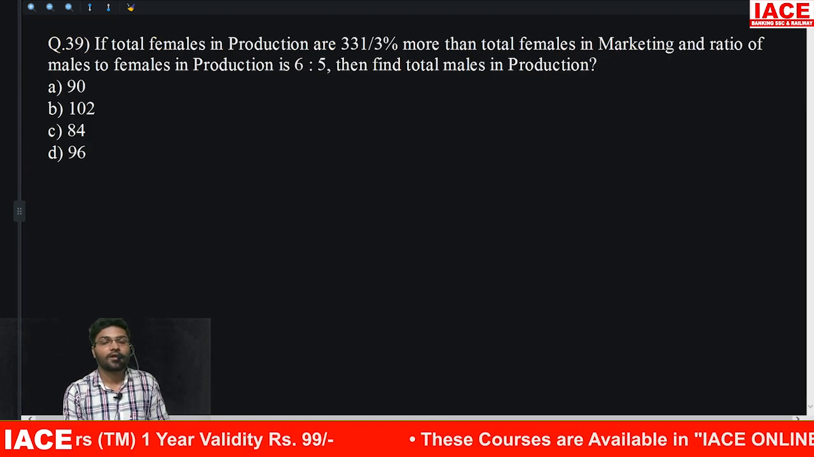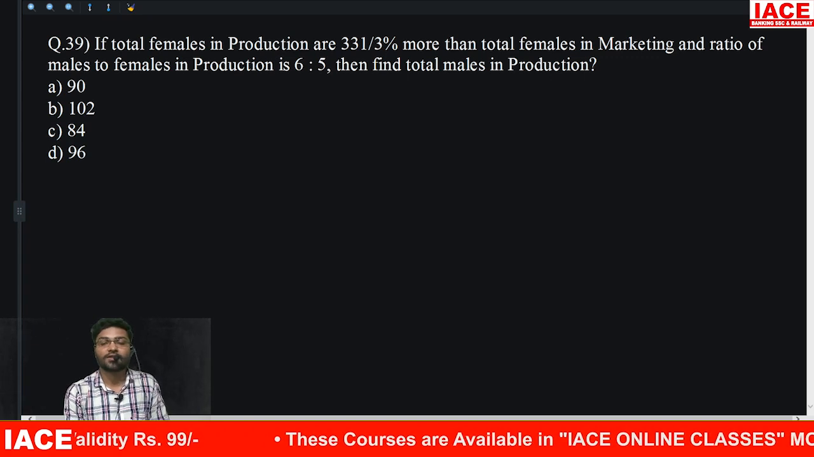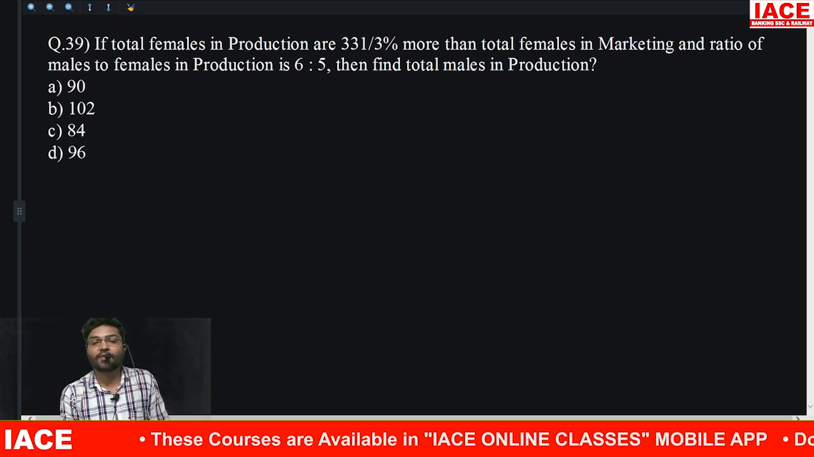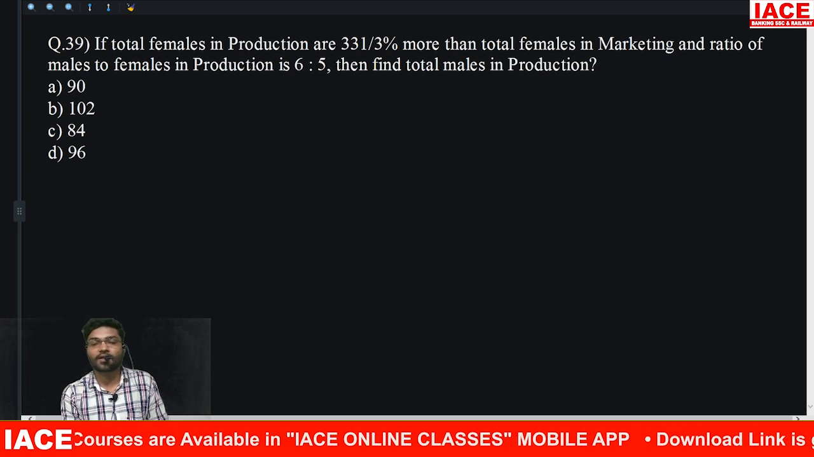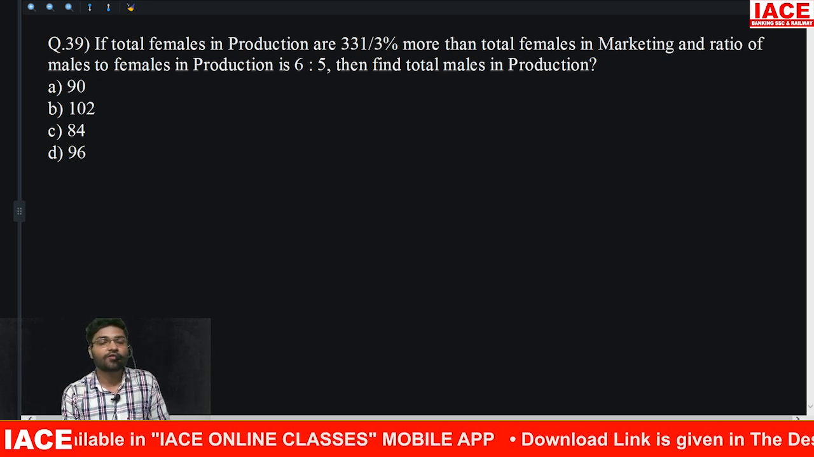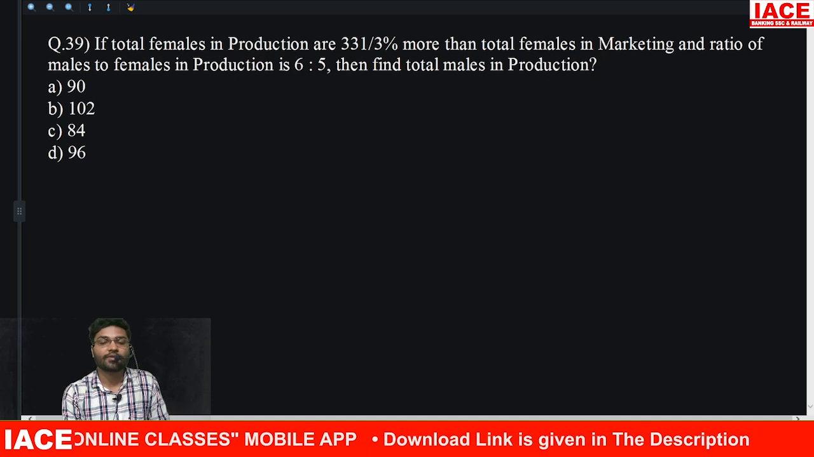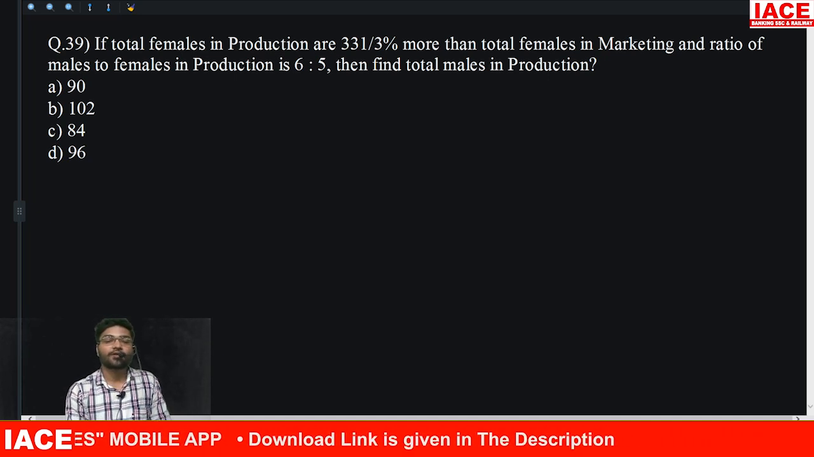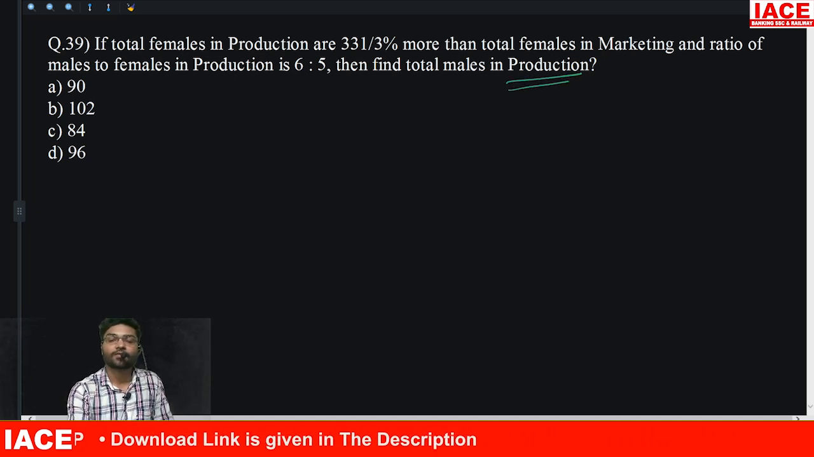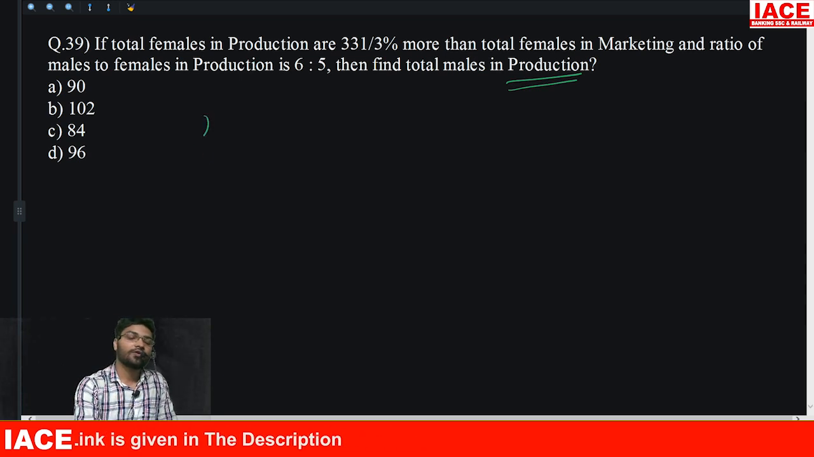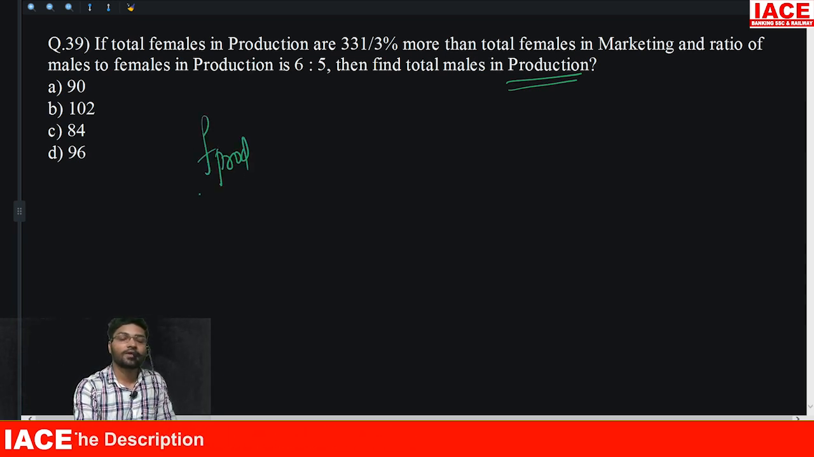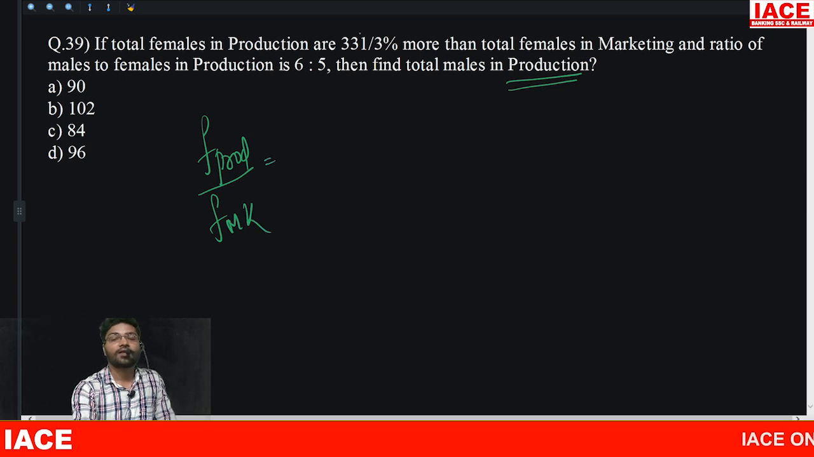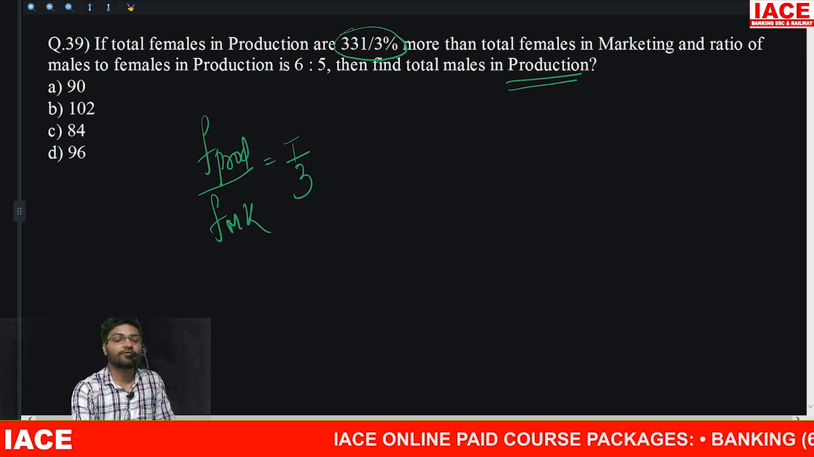Next, if total females in production is 33 1/3% more than total females in marketing, and ratio of males to females in production is 6:5. Find out the total males in production. Here a ratio is given, females in production divided by females in marketing. What is this ratio? 33 1/3% means 1/3. 1/3 means upon 3, 1 more means 4:3.